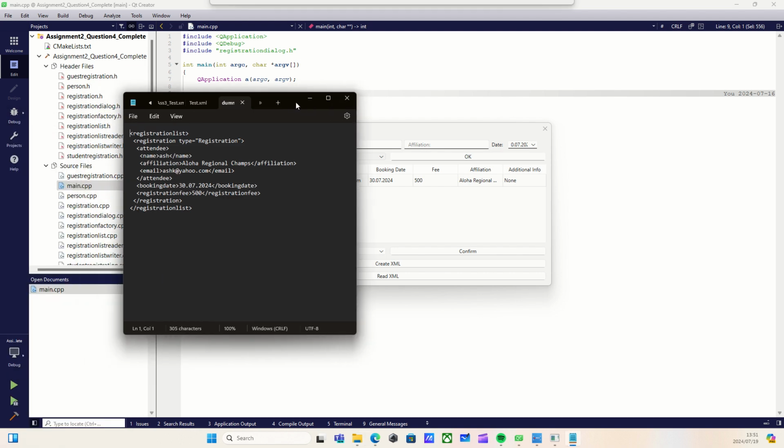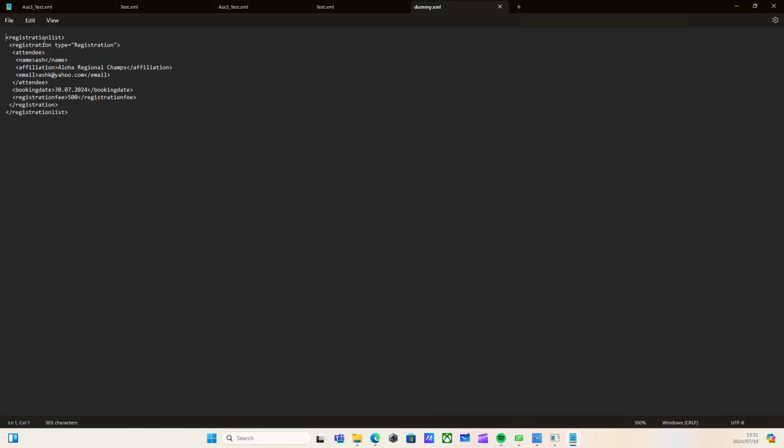I'll bring it over to this side, and this is what it wrote. Registration list being our first tag, which closes on the bottom. And within that, we have a registration of type registration, an attendee, which essentially is a person, with the name of Ash, the affiliation of Aloha Regional Champs, the email of ashk@yahoo.com, the booking date, and the associated fee.